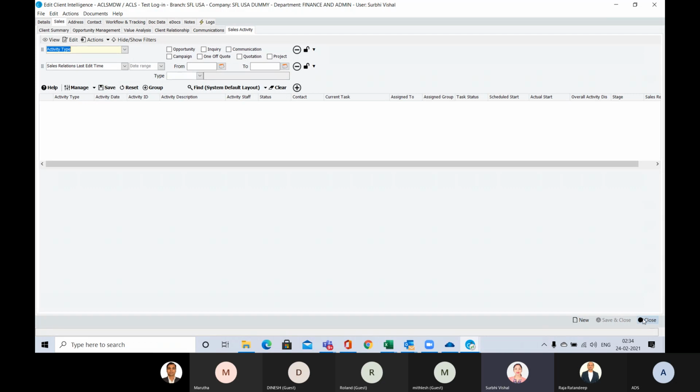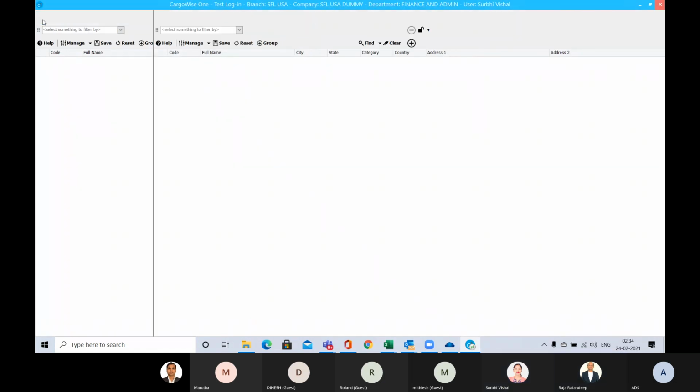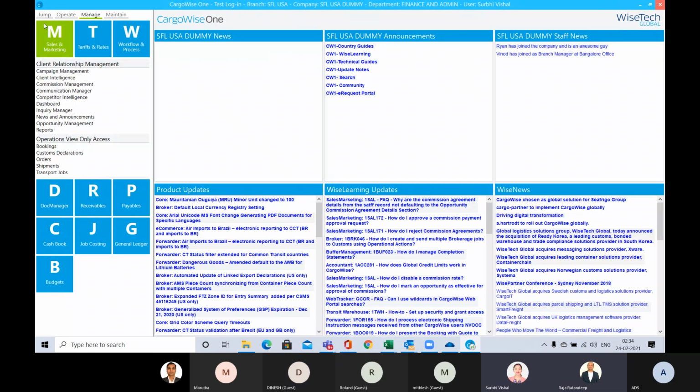For any existing client you can go directly from opportunity instead of going from inquiry, or directly from the quotation. I think we can provide you all this process flow in a PPT, and then you can decide which flow you want to go with.